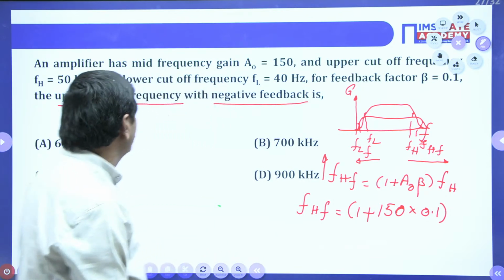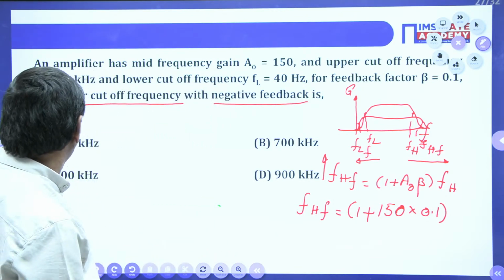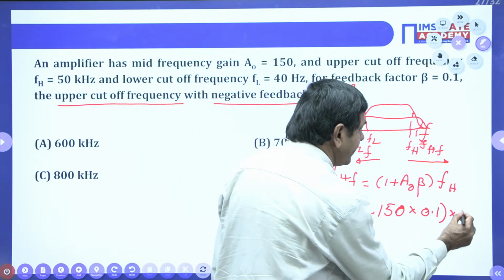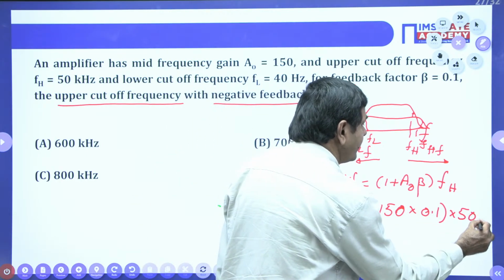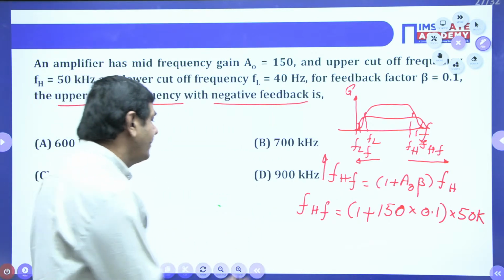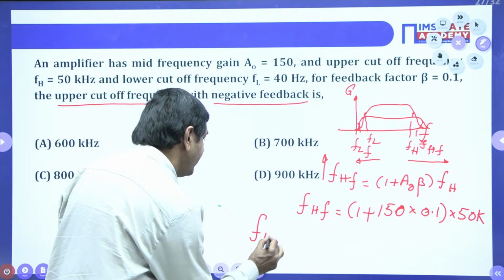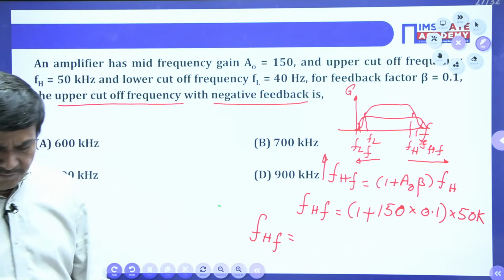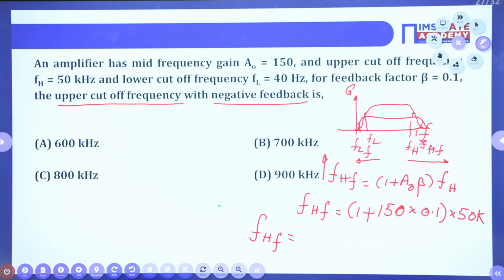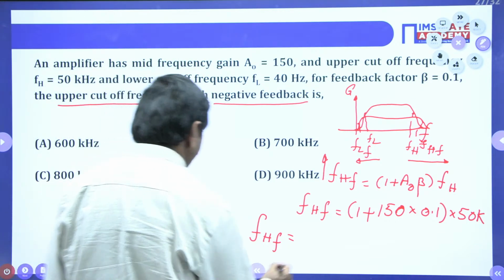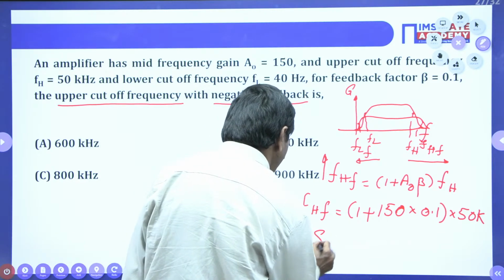FH is given in the problem as 50K, 50 into 10 power 3. Use a calculator, you will get the FHF, the upper cutoff frequency after feedback. This is available, 800 kilohertz, sorry, 800.